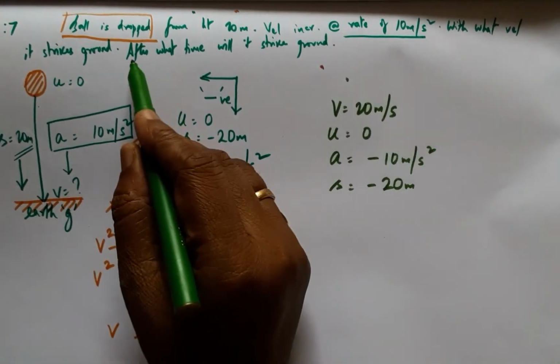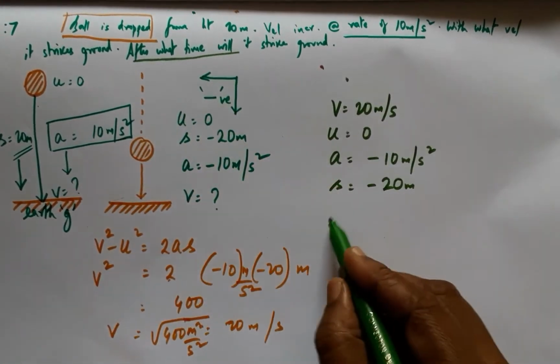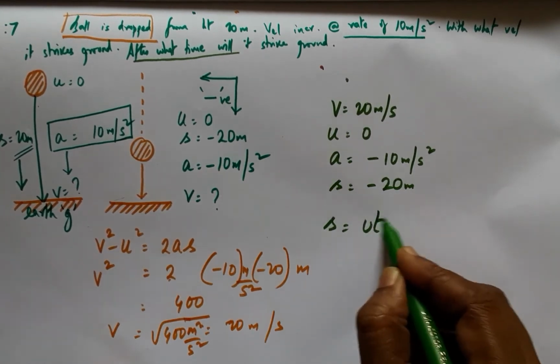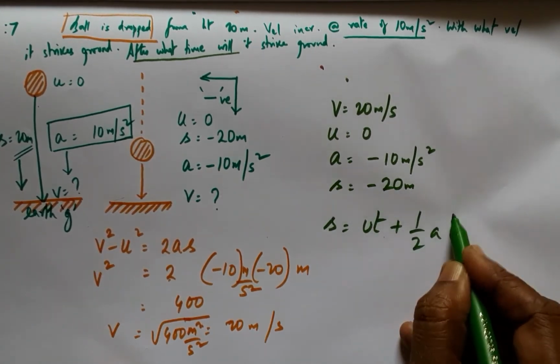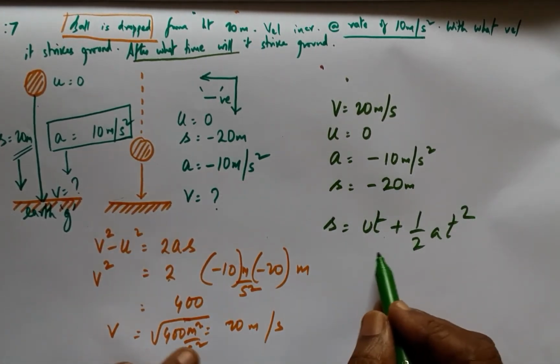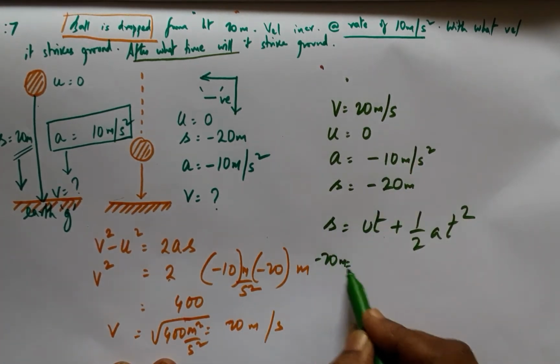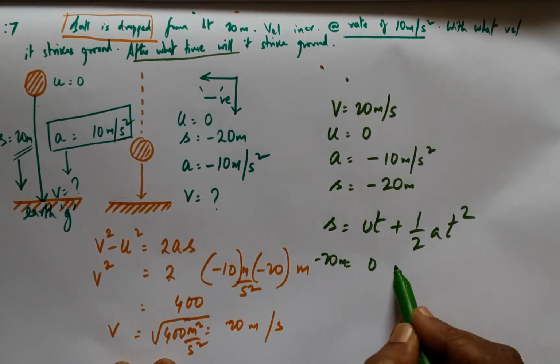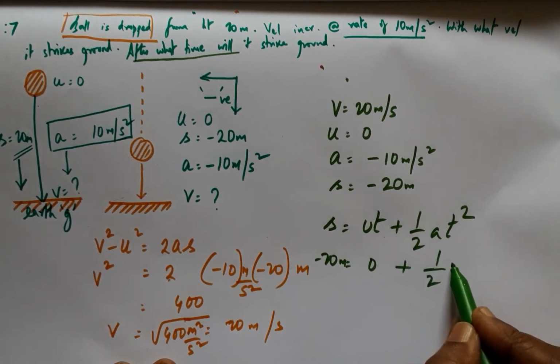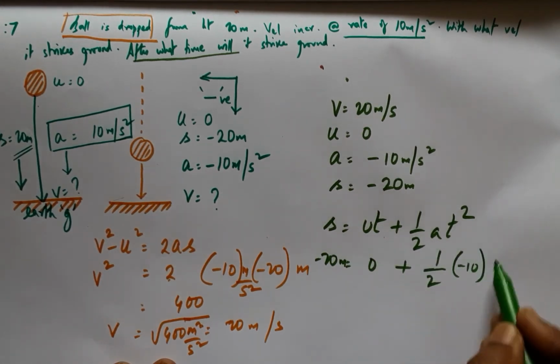The second part of the question is asking to find out the time. Therefore we have s equals ut plus half at square, and now replacing the maths here, we have minus 20 meters equals, this is 0 anyway, and then minus 10 into t square by 2.